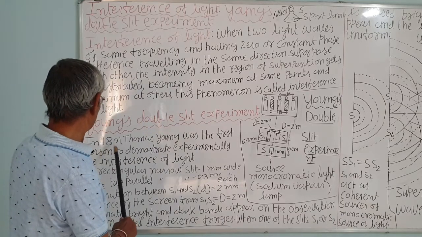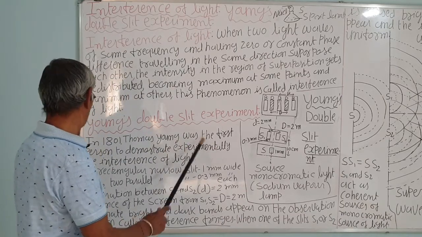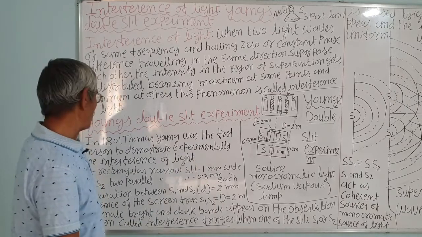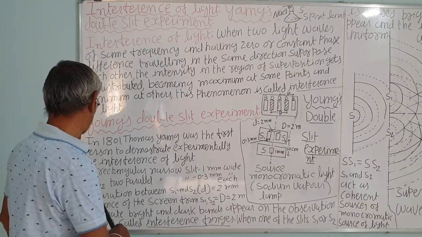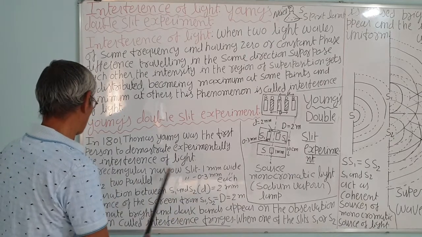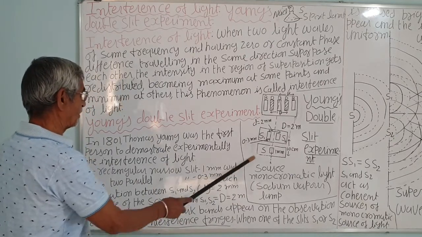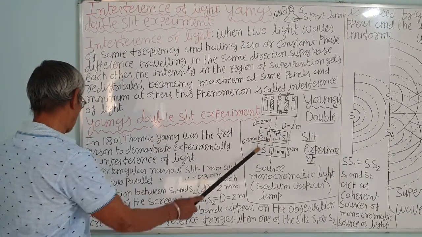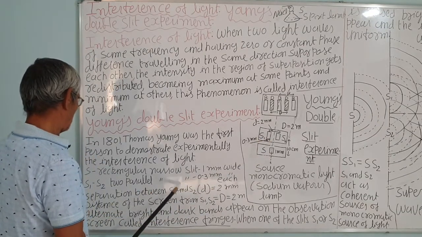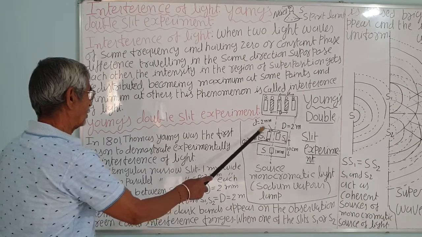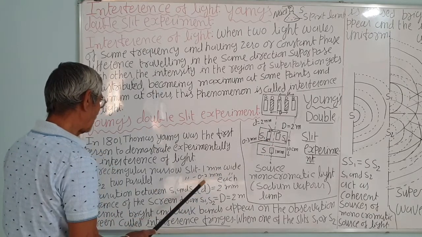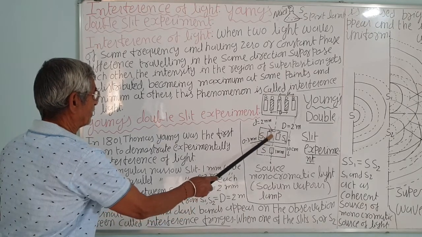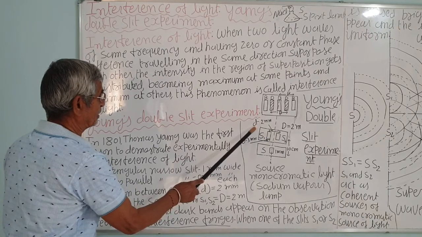In 1801, Thomas Young was the first person to demonstrate experimentally the interference of light, because he believed in the wave theory of light. Here S is the source, a narrow slit 1 millimeter wide. S1 and S2 are narrow slits parallel to it, 0.3 millimeter wide, correct? The separation between S1 and S2 is 2 millimeter, that is d, remember.